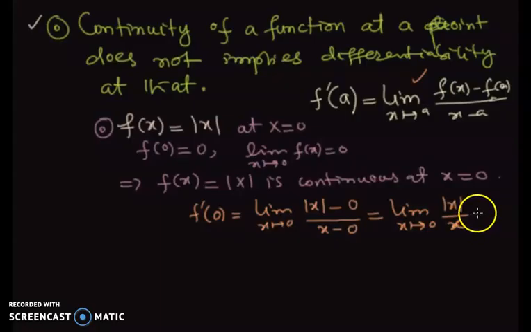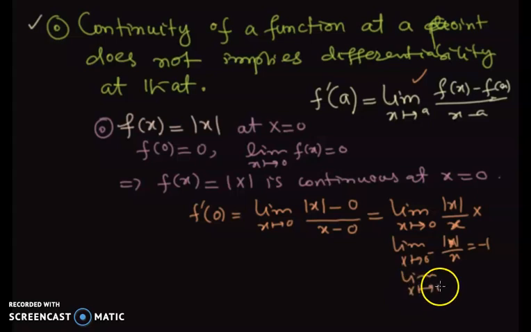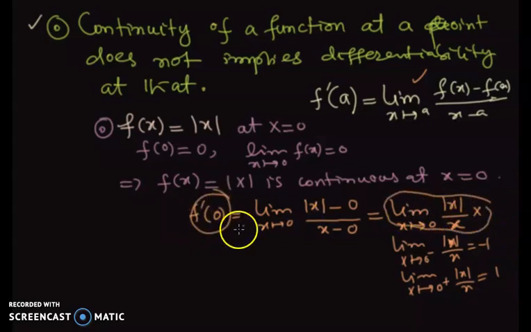So this limit does not exist because from the left side the limit is -1 and from the right side the limit is +1. Because this limit does not exist, as a result this derivative also does not exist, or we don't have a derivative. So we have continuity but we don't have differentiability. There are many functions which are continuous at certain points but they are not differentiable at those points. This should be kept in mind.